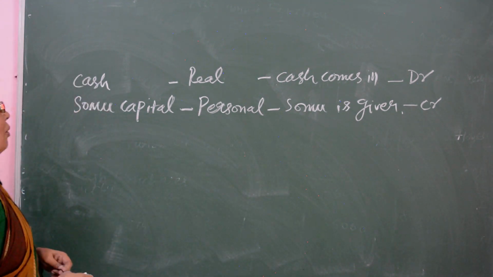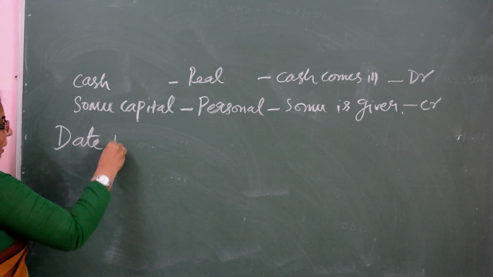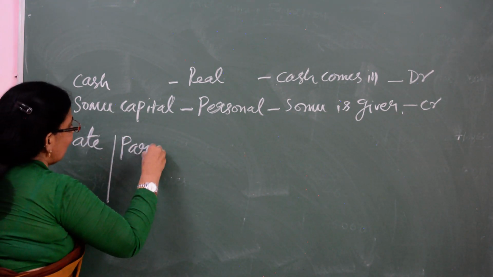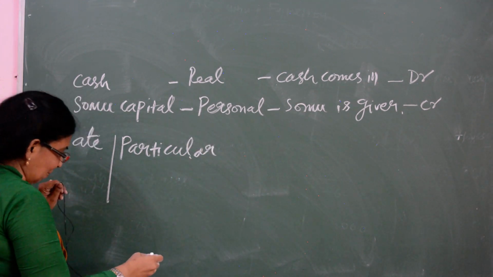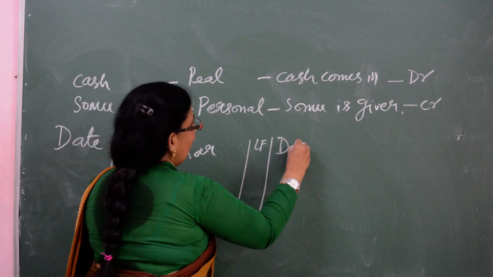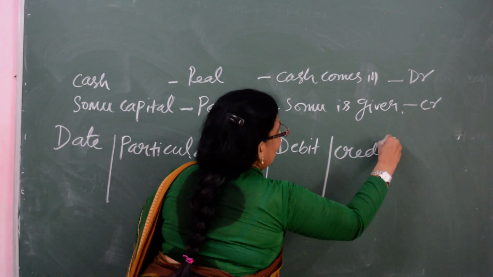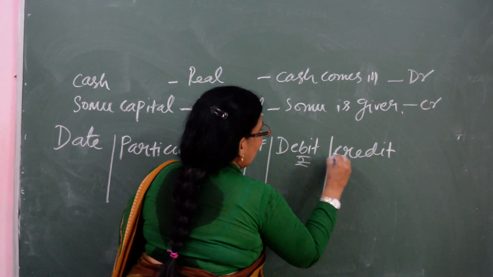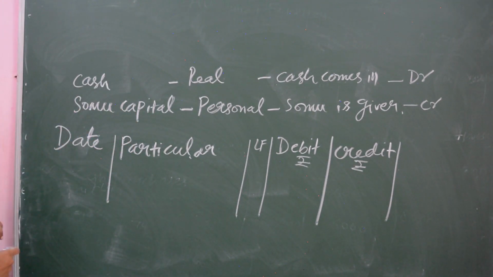Then you have to follow our journal entry format: date, particulars. Each and every statement you have to write separately. Okay. Date, particulars, then LF, ledger folio, debit, credit. This rupee symbol format is compulsory.